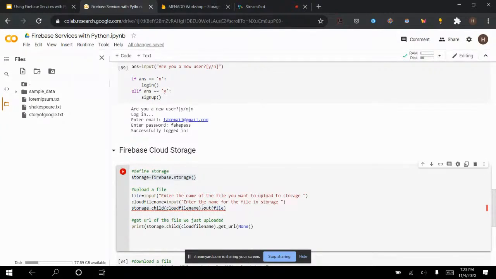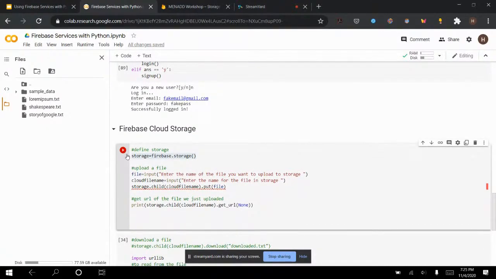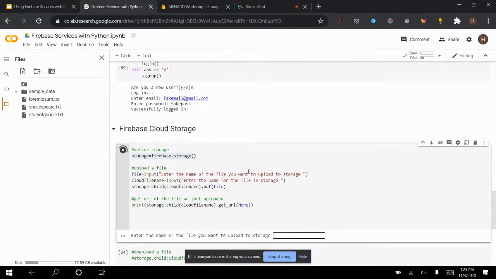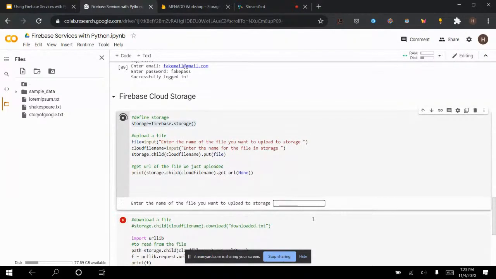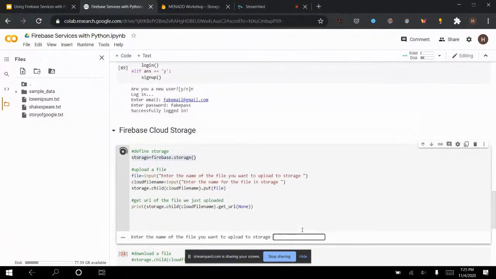What the cloud file name is simply just what we're gonna call it in the cloud. Now this will be more clear as I demo it, so I'm gonna run it. Okay, so now what is the name of the file I wanna upload to storage? I'm gonna upload story of Google dot txt. So the story of google.txt, and I enter.